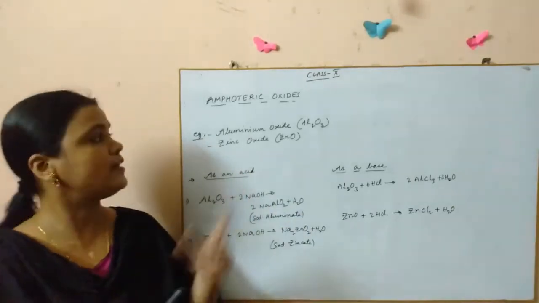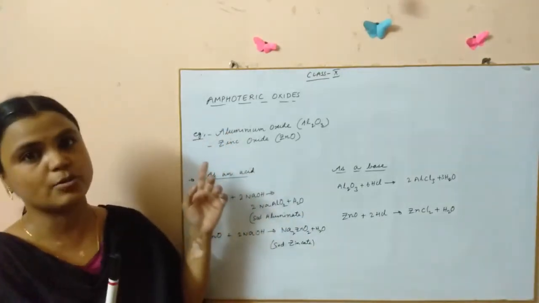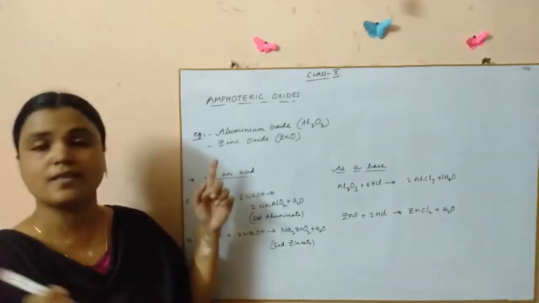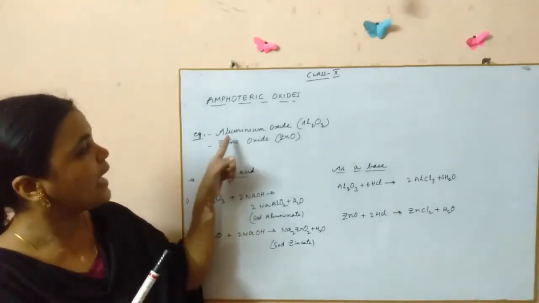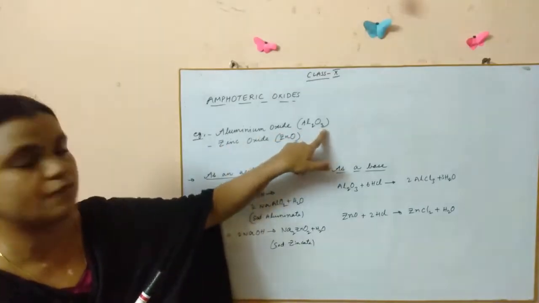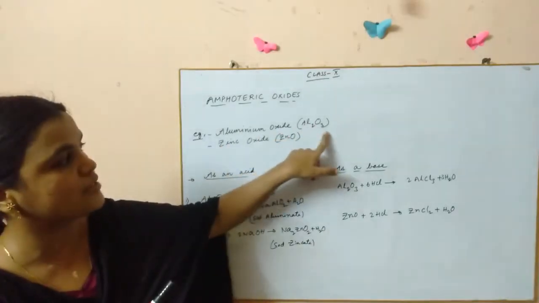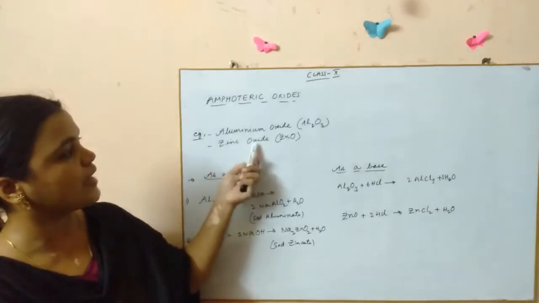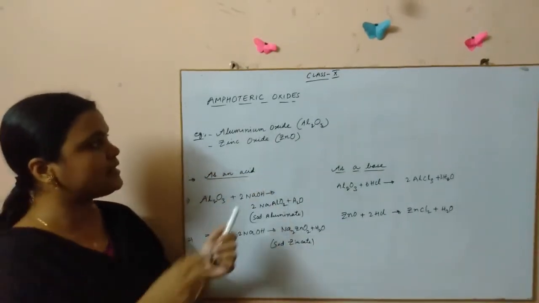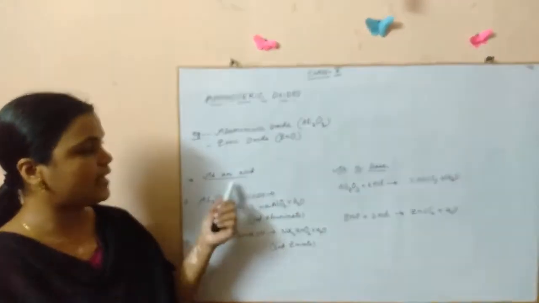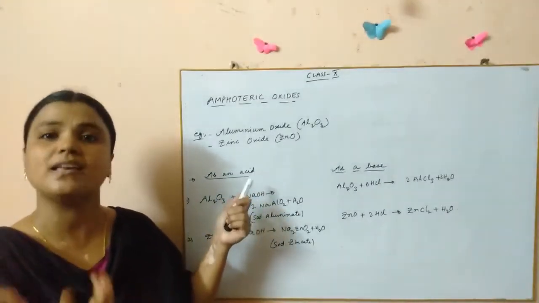Let us see two examples over here. Very important question as far as your board examination is concerned, children. Aluminium oxide. What is the formula of aluminium oxide? It is Al2O3, and zinc oxide is ZnO. Now let us see how aluminium oxide behaves as an acid.